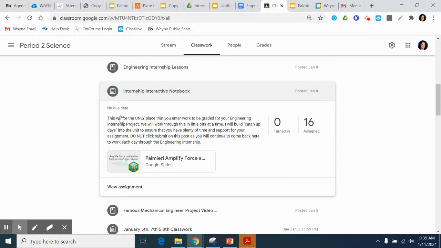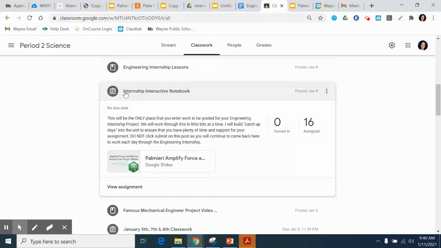So in here, this will be the only place that you enter work to be graded for your engineering internship project. When you open this, it may look long, but we are going to work through this little bits at a time. I will build catch-up days into the unit to ensure that you have plenty of time and support for your assignment. Do not click submit on this post as we will continue to come back here to work each day through the engineering internship.